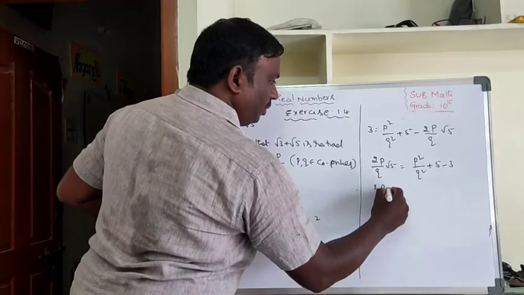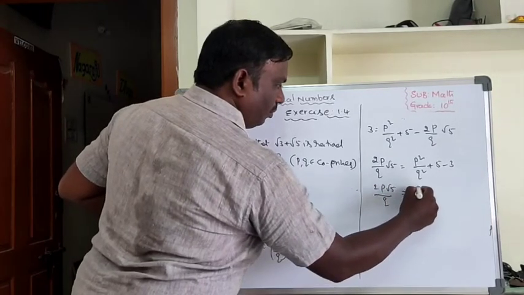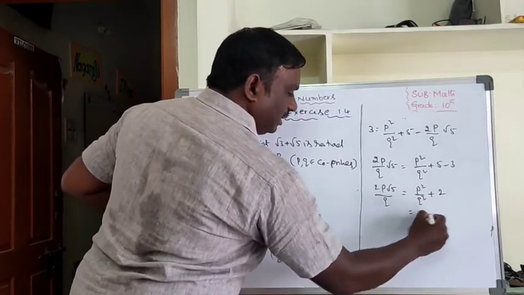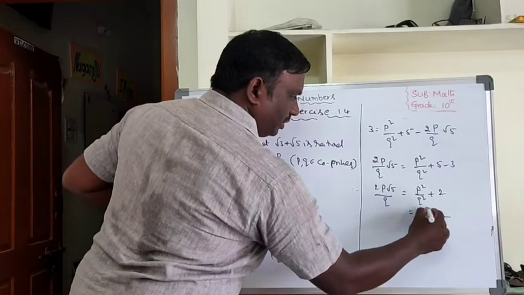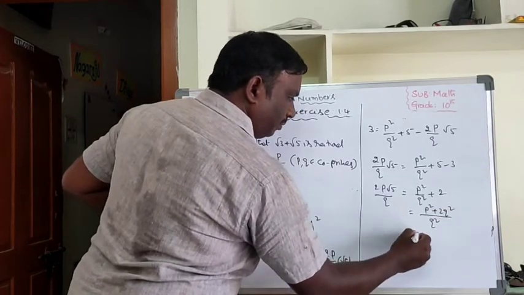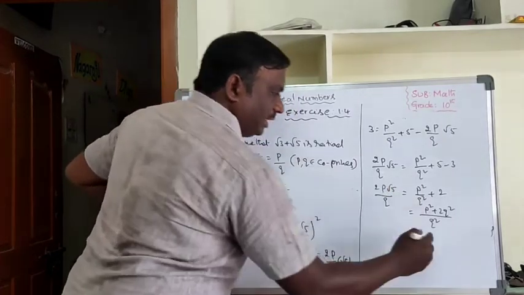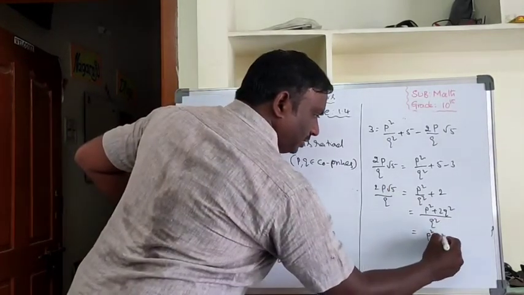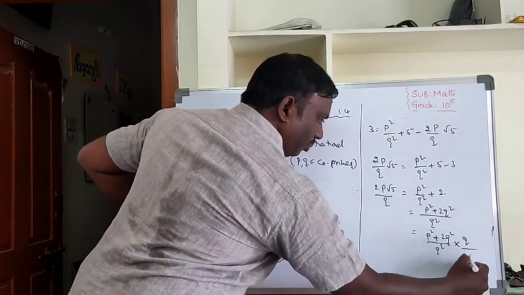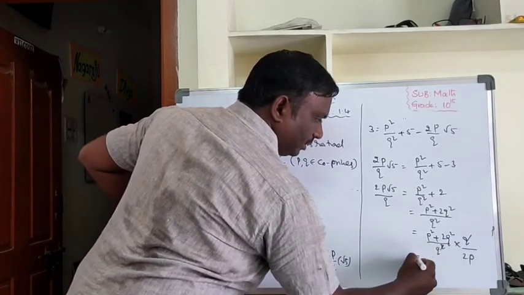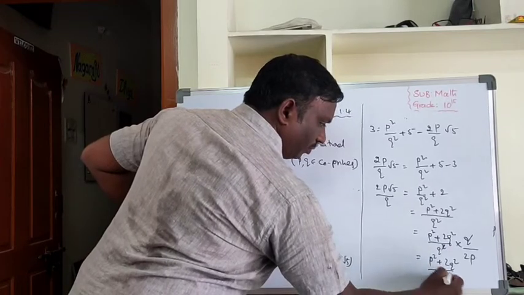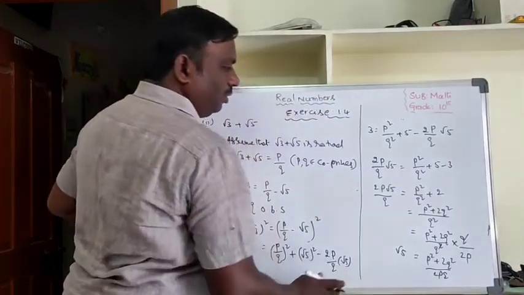Then 2P root 5 by Q equal to P square by Q square plus 2. Then take the LCM here: Q square, that means P square plus 2Q square. Then this 2P by Q you can take to the other side. It will become P square plus 2Q square by Q square into Q by 2P. Q cancels. Then root 5 equal to P square plus 2Q square by 2PQ.